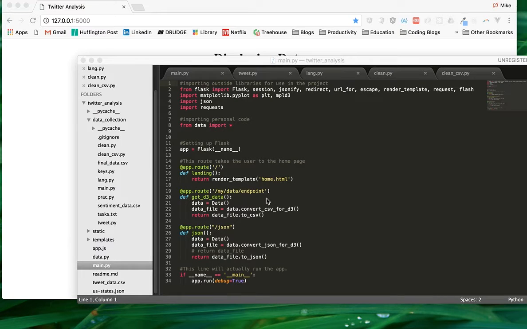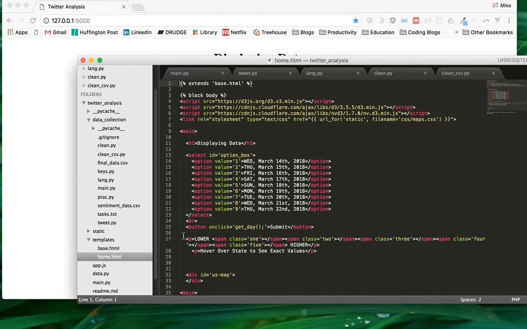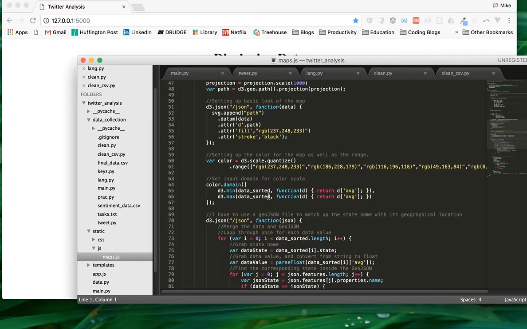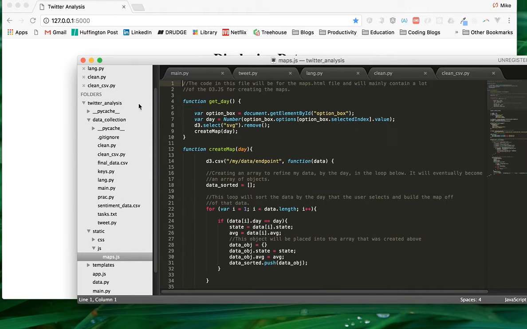So basically, it's a very simple project. I didn't use any fancy decoration on the website. As you'll see, it was a very simple website, and this is all the code for the Flask portion of the site. Like I said, it's really only this page right here. As you can see, the HTML template is very basic, and it just uses some D3 JavaScript, which I have right here, and this will display all the data. So let's actually get to the project and see what this thing looks like.